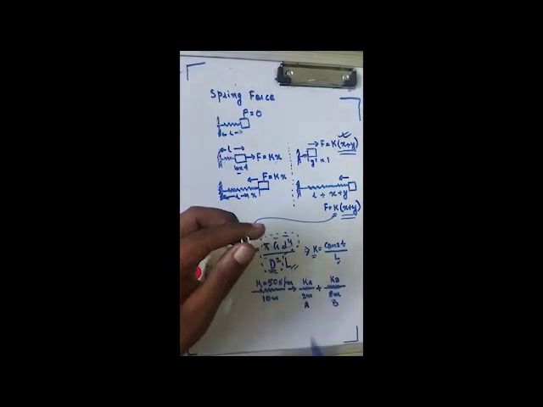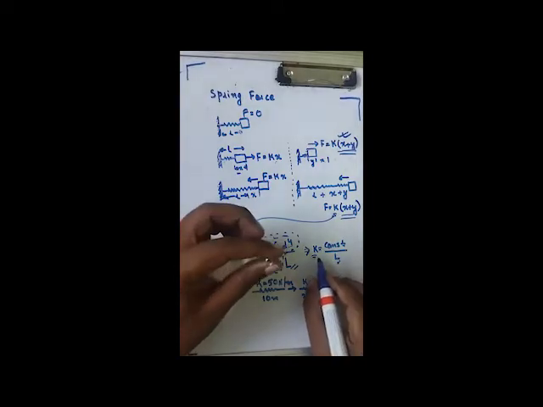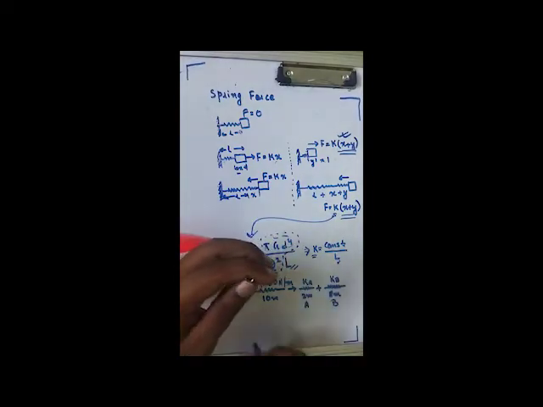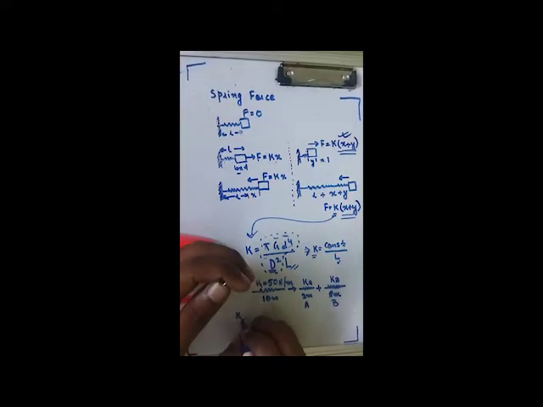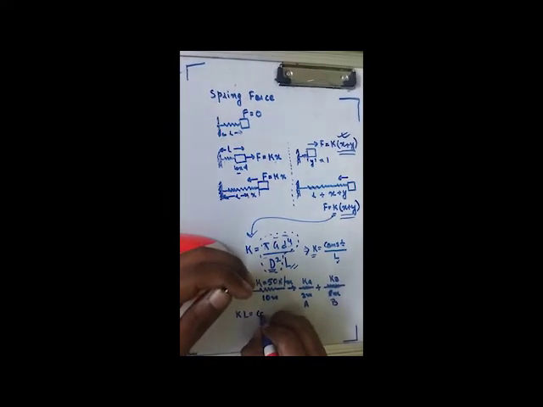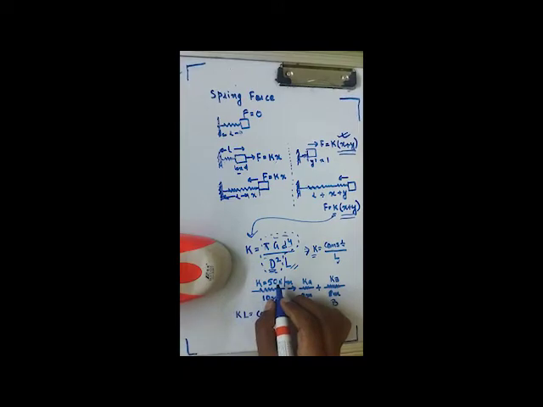What changes is L. So I can apply this formula, K equals constant by L. If K equals constant by L, that means the product of K and L is constant. That means 50 into 10, spring constant into natural length of the spring, is constant.